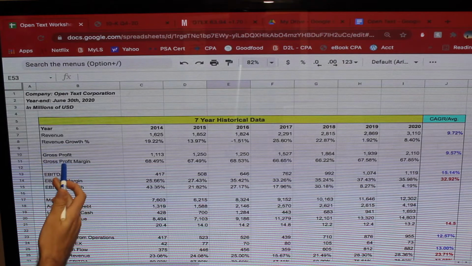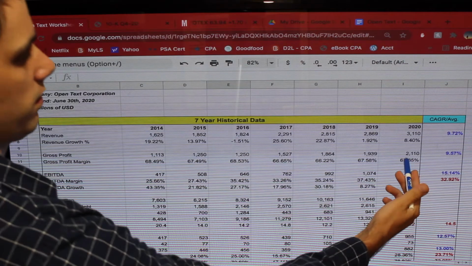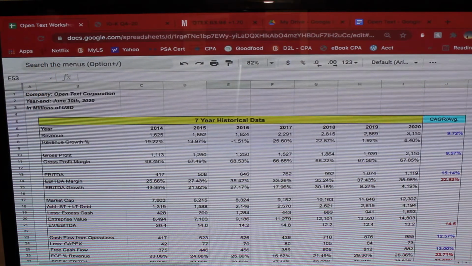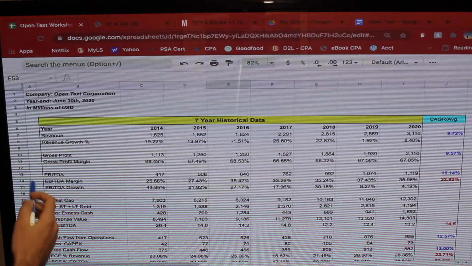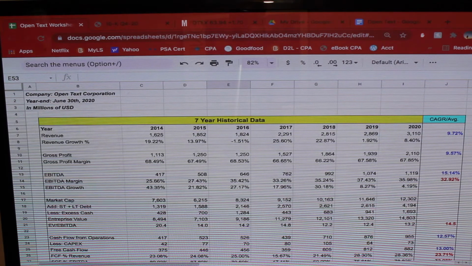And then in terms of gross profit, their gross profit margin has been very consistent, around the 68 to 66% range. So that's a good sign. And then specifically, we also want to look at EBITDA. With EBITDA, ideally for a software company, you want to see margin expansion as the company grows and matures. And that's what we see here.